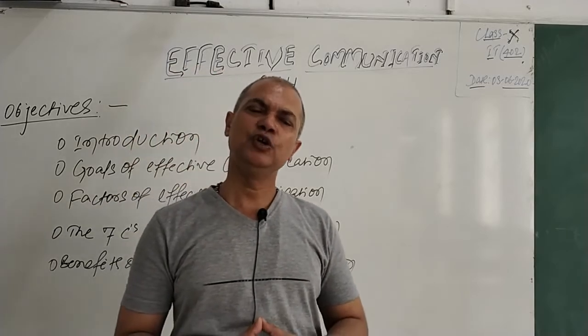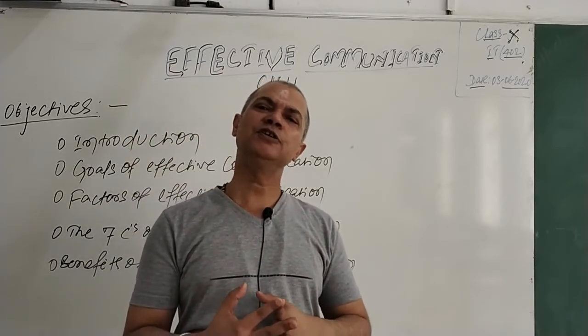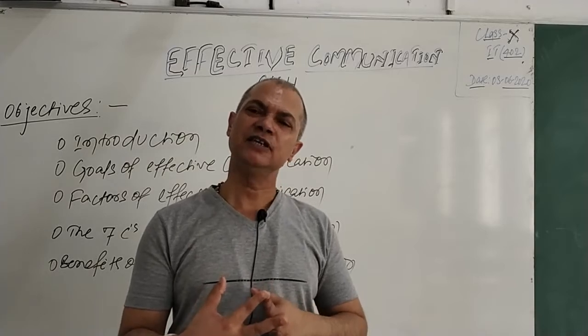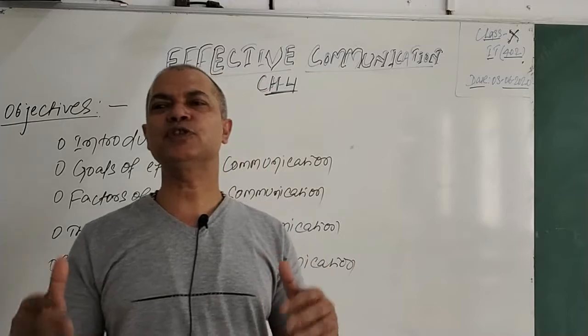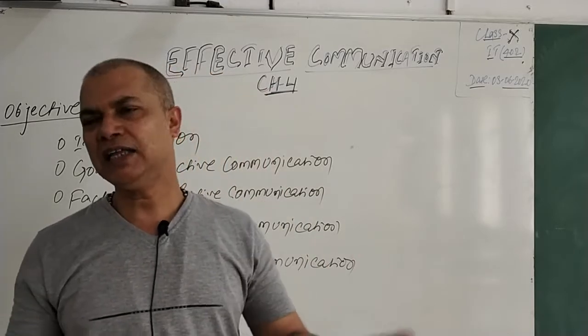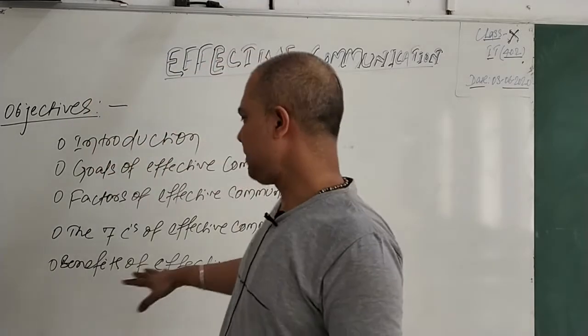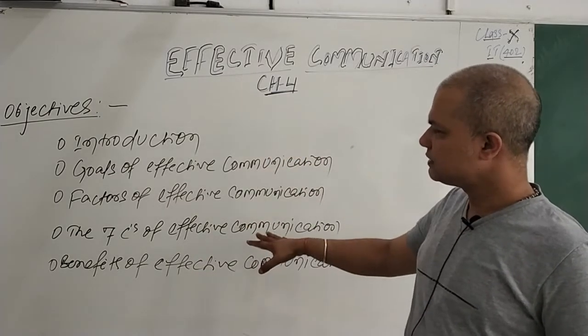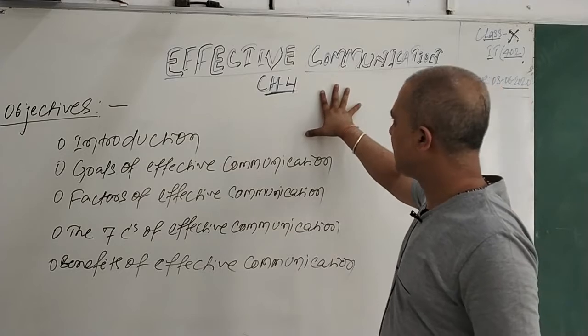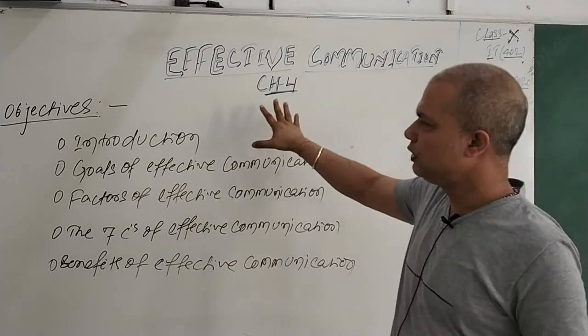The reason is, you have a good relationship, good trust, and good respect, and once these are there, then definitely you always try to associate with him or her. These are the benefits of effective communication. So these are the points that were part of the effective communication chapter 4.